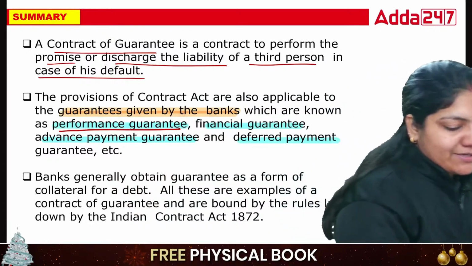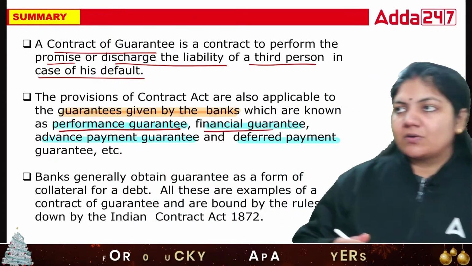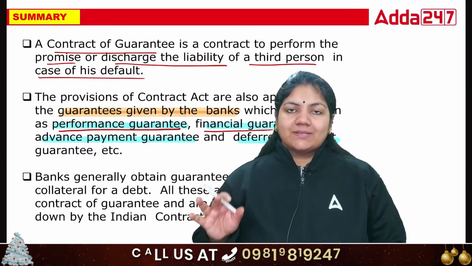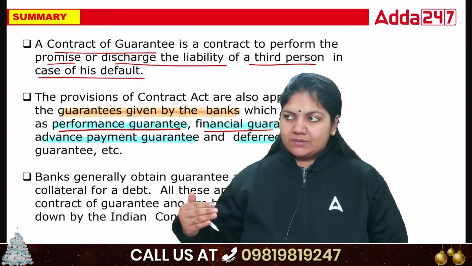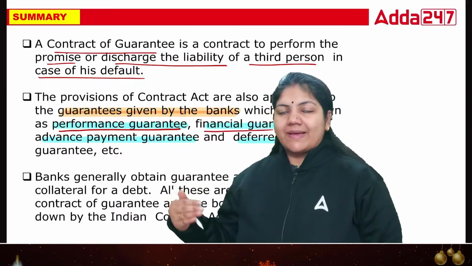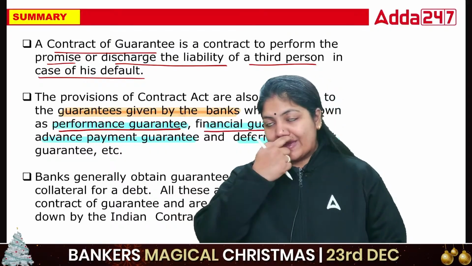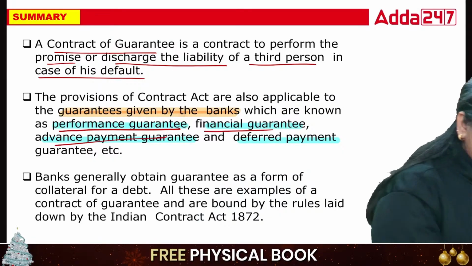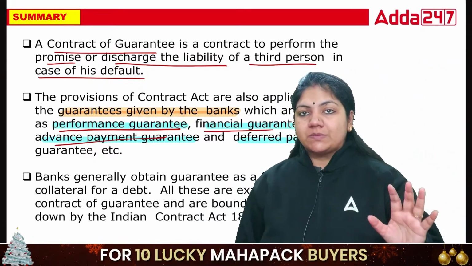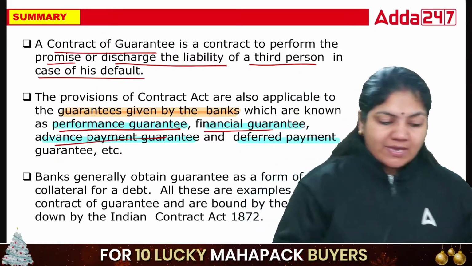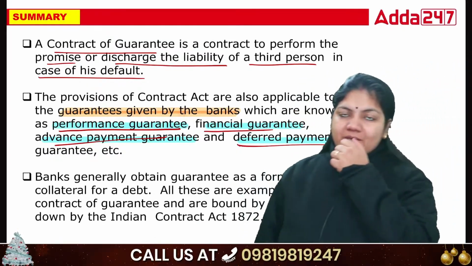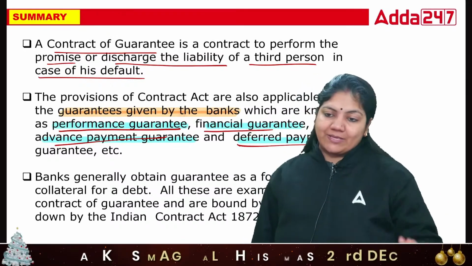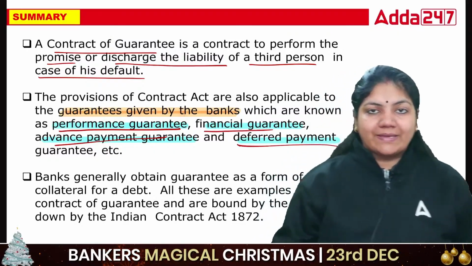What is a financial guarantee? Suppose X has to pay 1 crore rupees as tax to the tax department. In this case, the bank will act as a guarantor and pay if that person is not able to pay the money. Then what is an advance payment guarantee? Suppose X has to pay an advance payment. If he is not able to pay, the bank will help. And what is a deferred payment guarantee? Suppose X has to pay the money in installments, and if he is not able to pay in installments, the bank will help. So there are four types of bank guarantee.